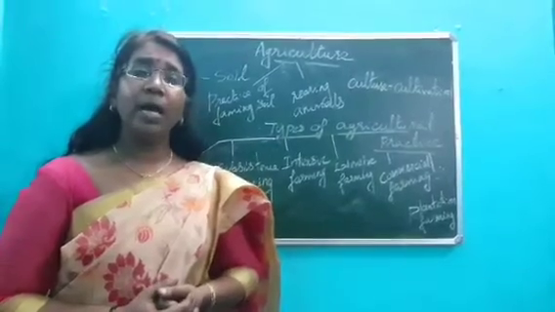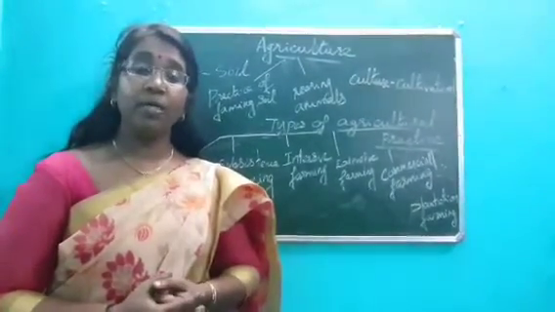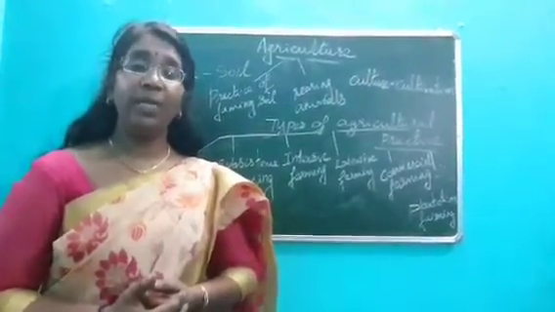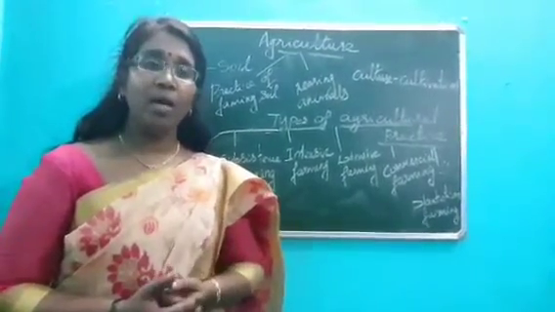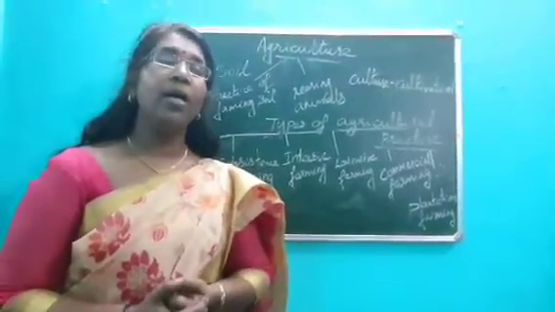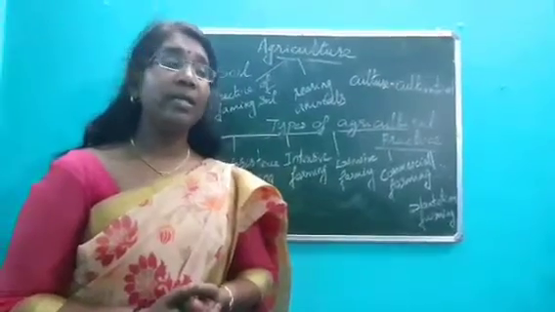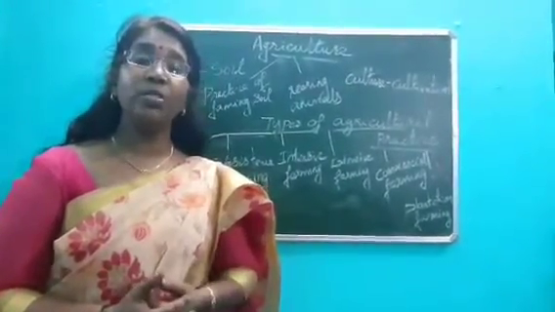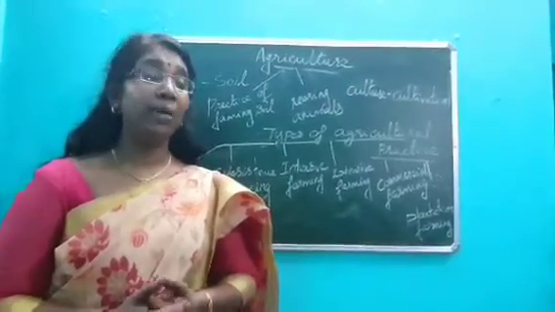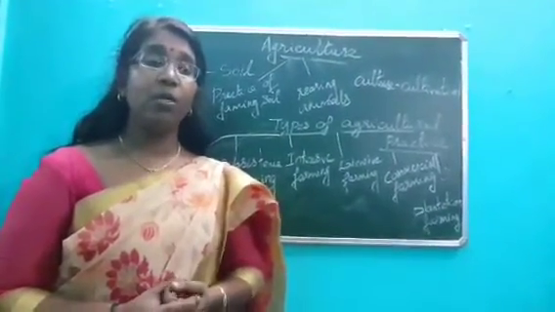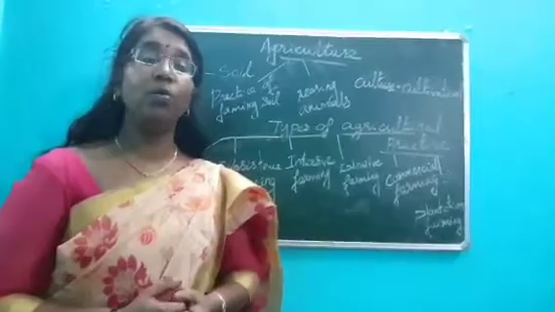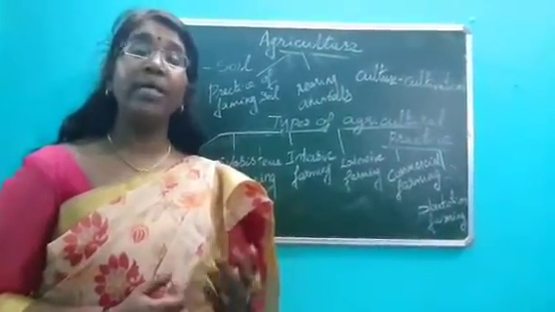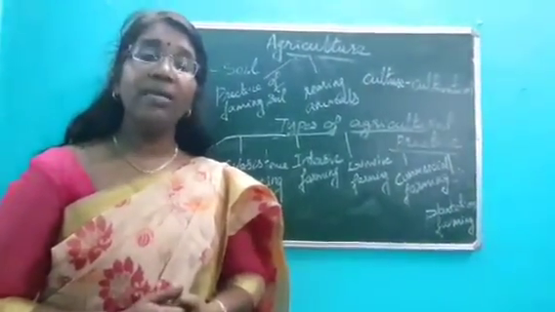But still agriculture has flourished. Compared to the ancient period, when only wooden tools were used for cultivation, man discovered iron and started making iron tools. That changed his life, because he could clear the forest and do the cultivation in a better way. That helped him to develop his life.